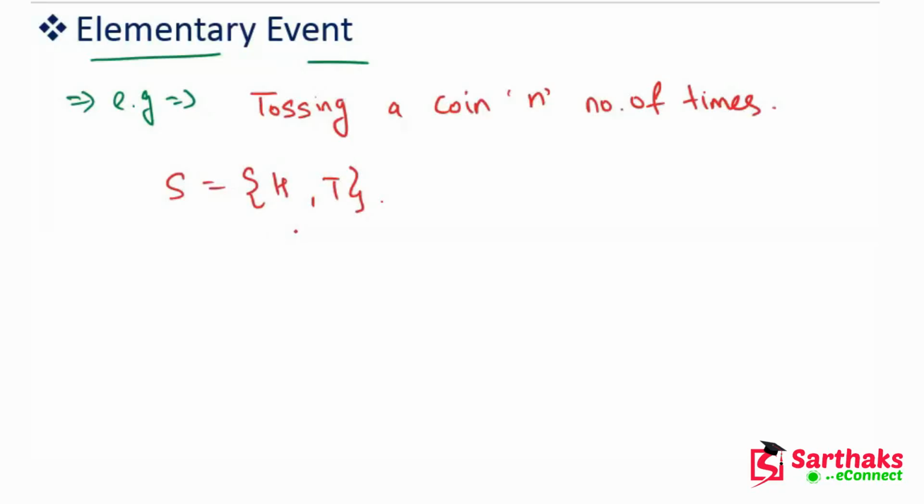So for an individual toss, it has only one outcome, that is head or tail. So this is the elementary event. You can toss a coin n number of times, no matter, but the outcome is just one, head or tail. I hope you understand this. So an event having only one outcome of the experiment is called the elementary event.